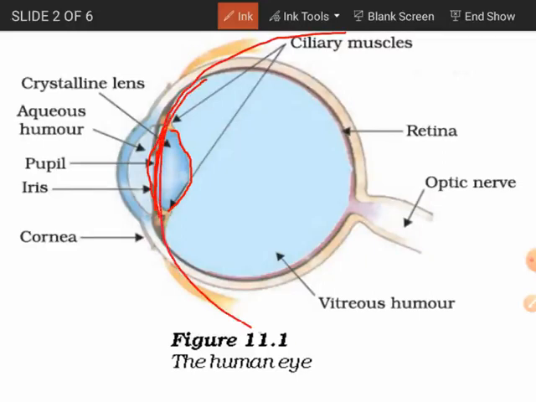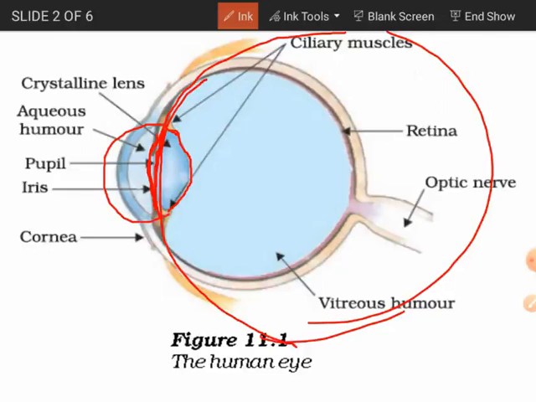This part of the lens is a part of a sphere, and this surface of the crystalline lens is also part of a sphere. When you compare the radius of the outer and inner one, the outer has more radius of curvature than the inner one.